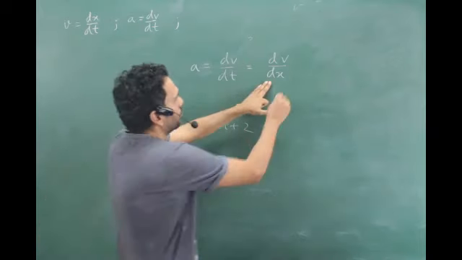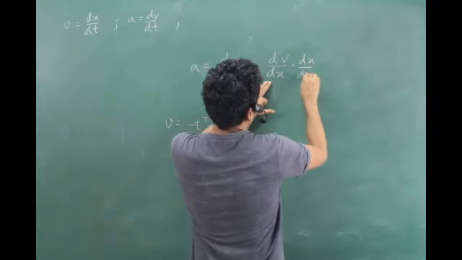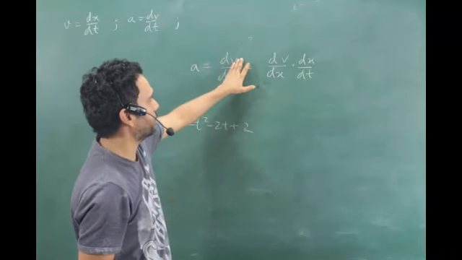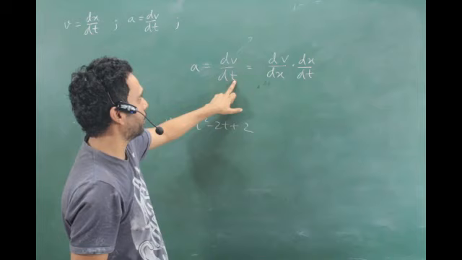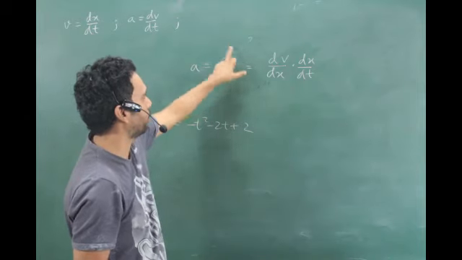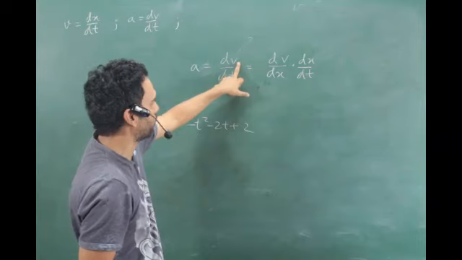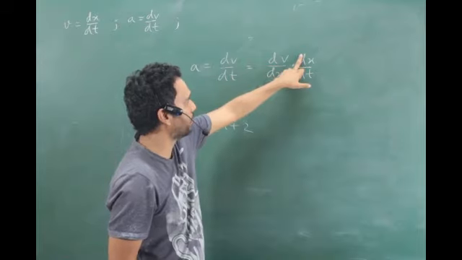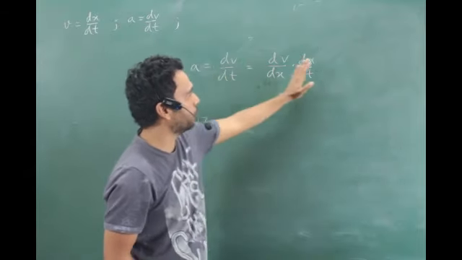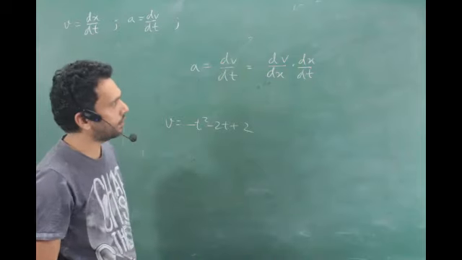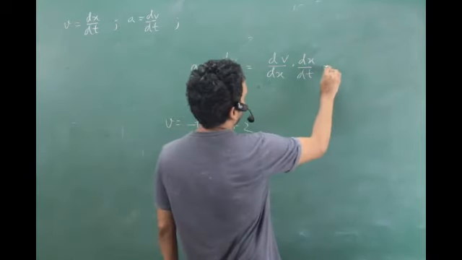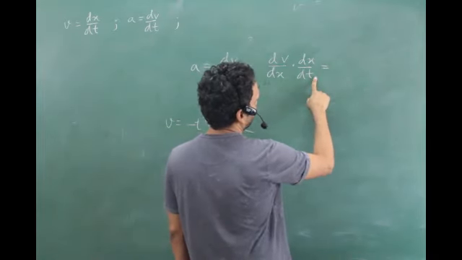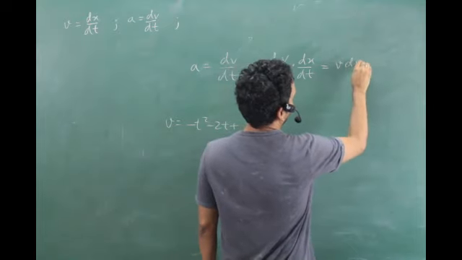Into dx by dt. That's your next step, so that the question remains the same. That v was given in terms of x, unfortunately not in terms of t. So it was not a t square, which I could not differentiate straight away. It was an x square or something, so I can differentiate with respect to x. But let me just quickly do away with the dx I introduced, dx by dt. This was a chain rule, a whole chapter on that. So what does it look like? dv by dx and dx by dt. Dx by dt is velocity, v. So v dv by dx.